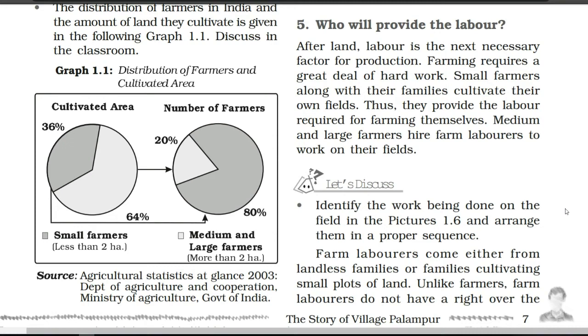Before that, we had done the unit of production. We have discussed what the important requirements are here. So already we have discussed land, and now the second important heading is labor. So in total we have three headings: land, labor and capital.